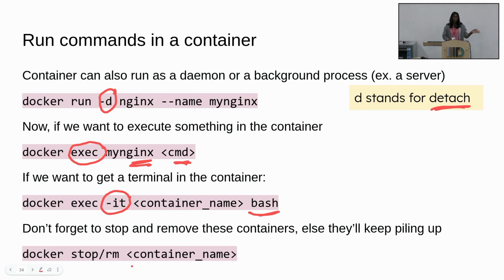When you do -d, these containers will keep piling up because they'll be in the background. So once in a while you will have to do docker ps to see how many containers you have running, and then do stop and rm to remove them all.